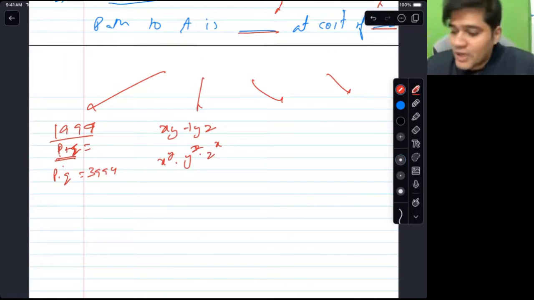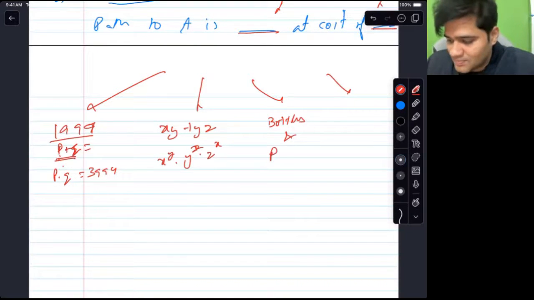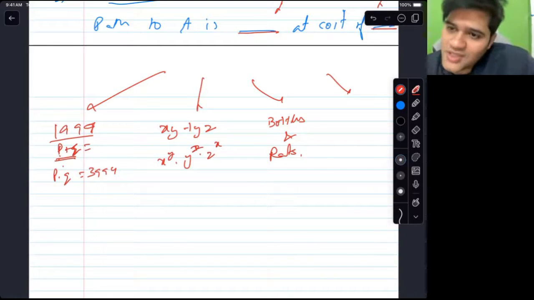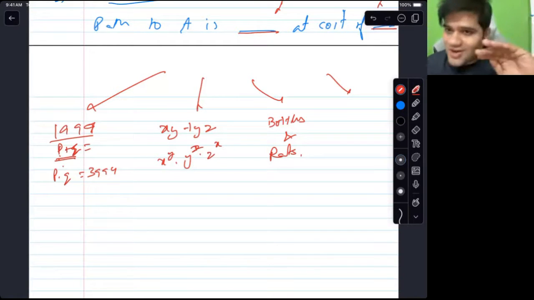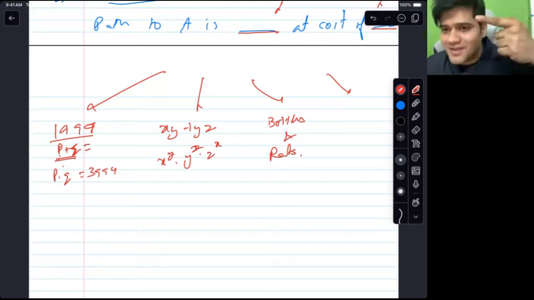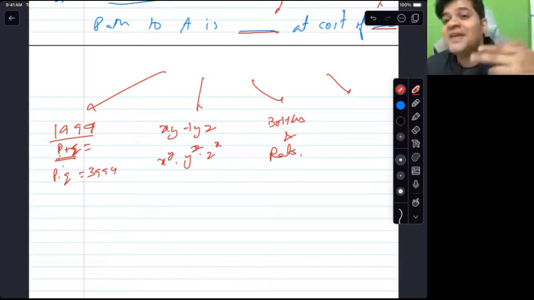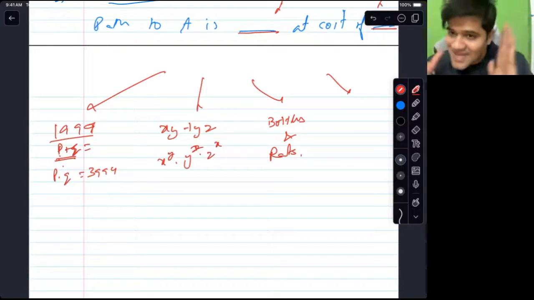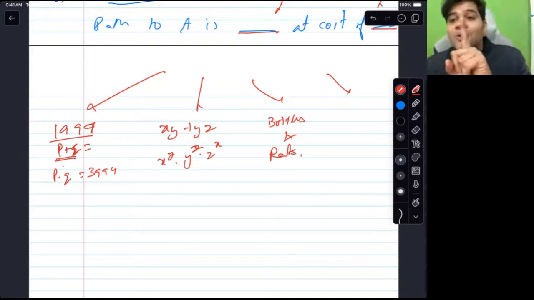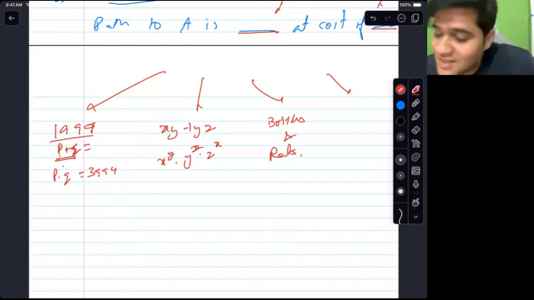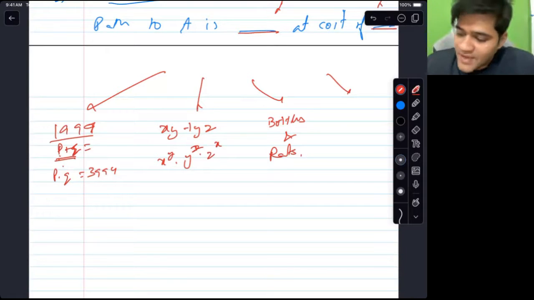The third question that we did was bottles and poison, bottles and rats. Do you recall that question? What that question was? That do not label the bottles in decimal number system. Label the bottles in binary number system and assign one rat to a single place in the binary. Based upon which rat lives, which rat dies, you can decide which bottle has the poison. Then we did the extra algorithm.